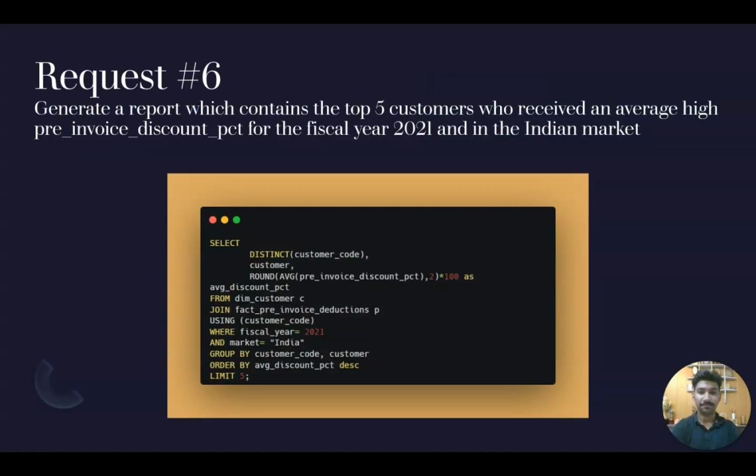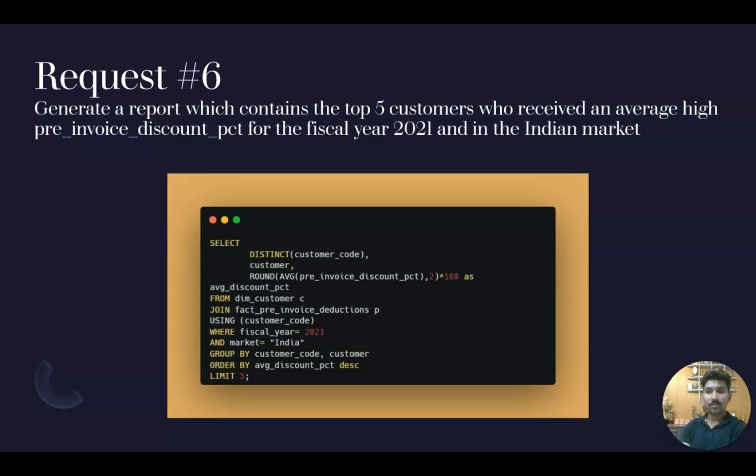Request 6. Generate a report which contains the top 5 customers who received an average high pre-invoice discount percentage for fiscal year 2021 and in the Indian market. I have read the statement. Now let's talk about the important term, which is pre-invoice discount percentage.